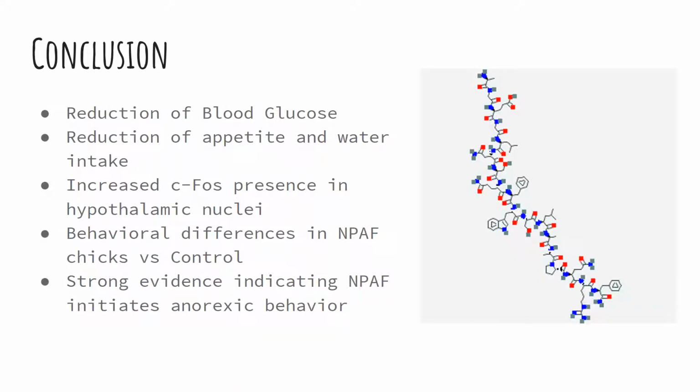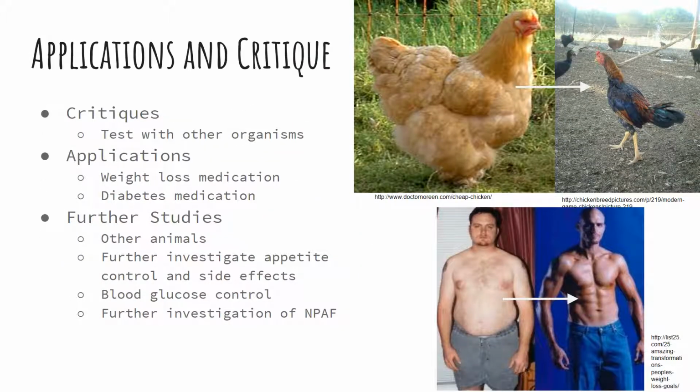To conclude, NPAF injections caused a reduction in whole blood glucose concentration and increased the number of CFOS immunoreactive cells in the dorsomedial, paraventricular, and ventromedial nuclei. The NPAF-treated chicks ate less, drank less, spent less time perching, and more time in deep rest, and we can also conclude that it has anorexic effects on chicks and a direct effect on the hypothalamus. This study provides an abundance of insight as to how these neuropeptides affect chicks.